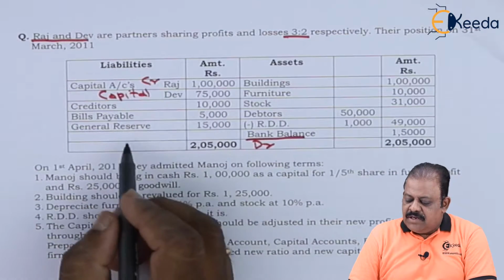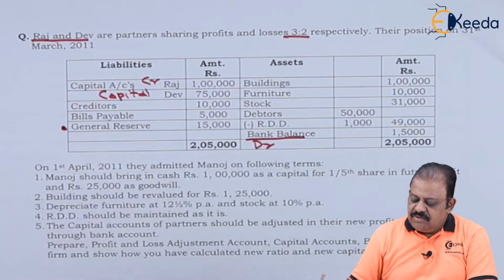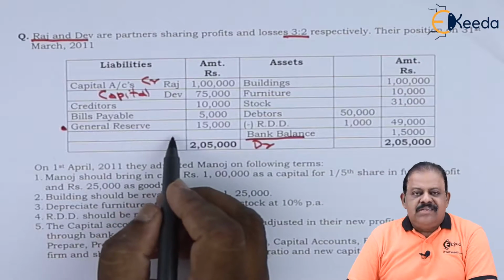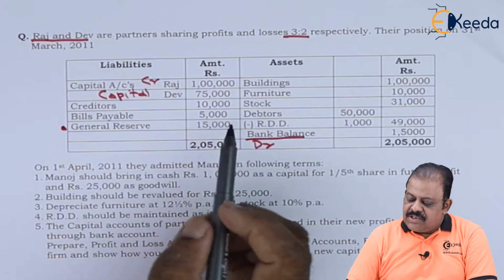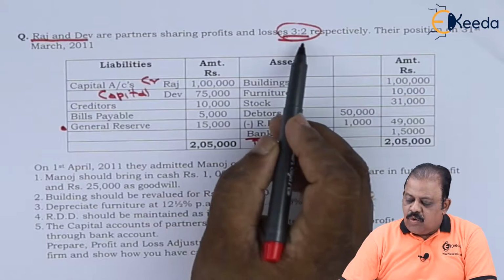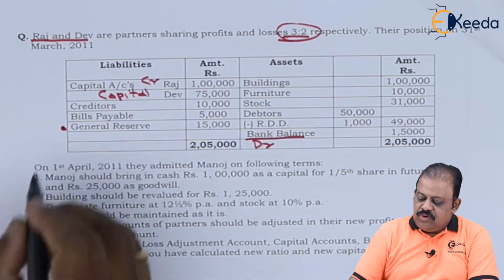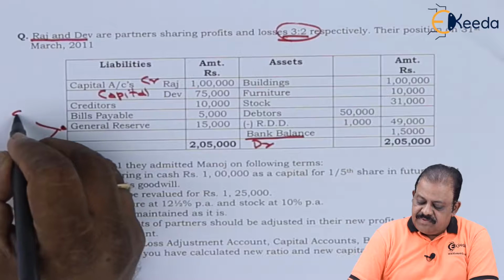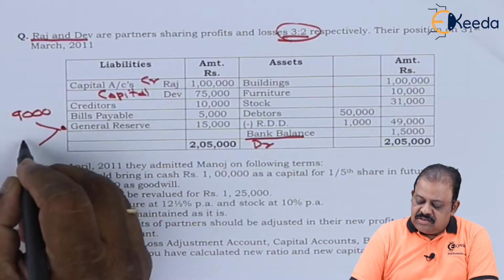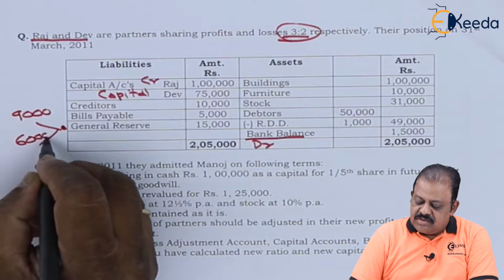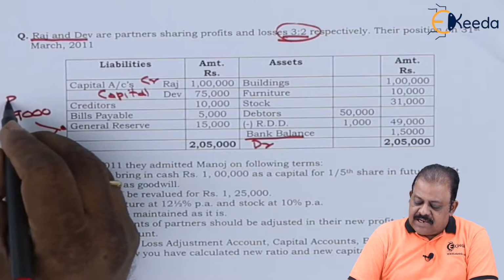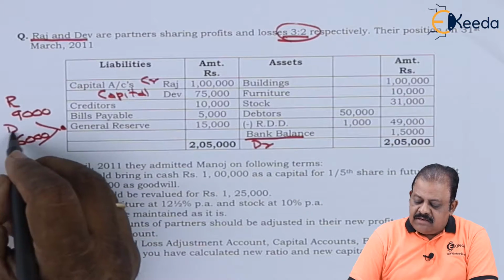Creditors, bills payable, general reserve. Usually general reserve is accumulated profit which is distributed among old partners in their old ratio, that is 3:2. So it will be 9,000 and 6,000. 9,000 will be received by Raj and 6,000 by Dev.